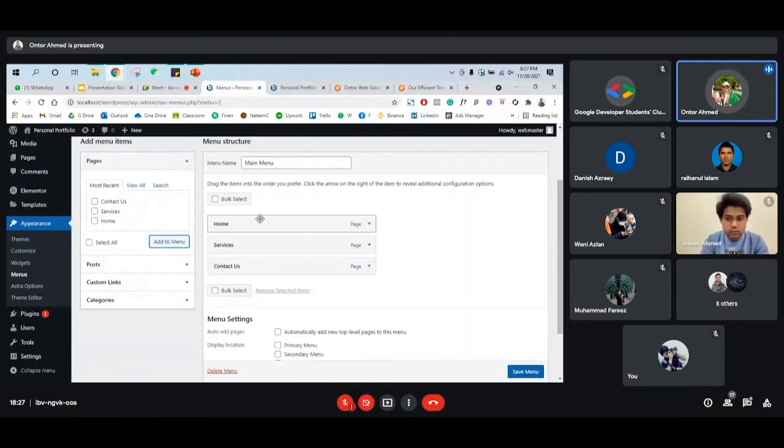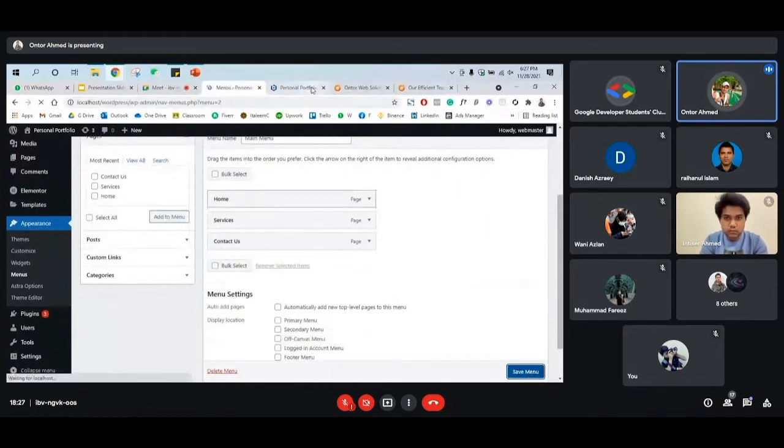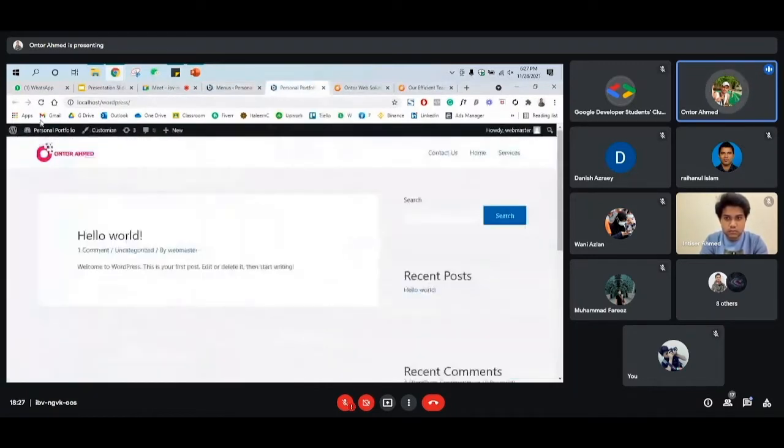Once you rearrange them, you can click save menu, and then you can see the result appear on the home page. So just refresh it, and then you can see over here. Okay, so it didn't make any changes here.